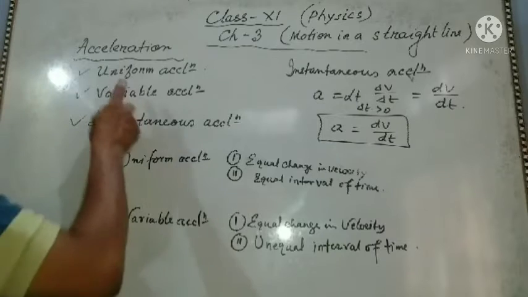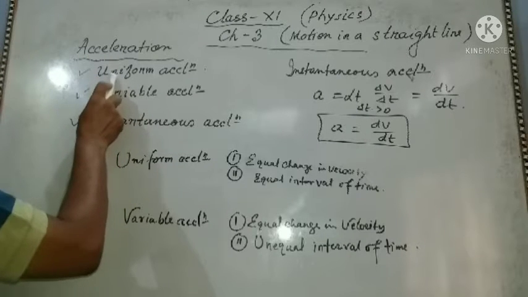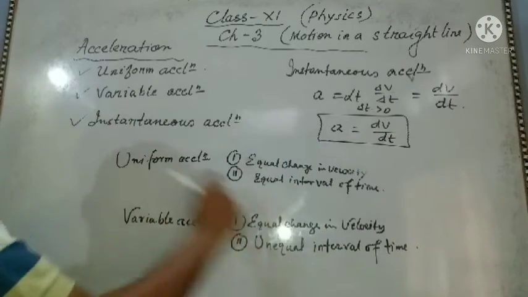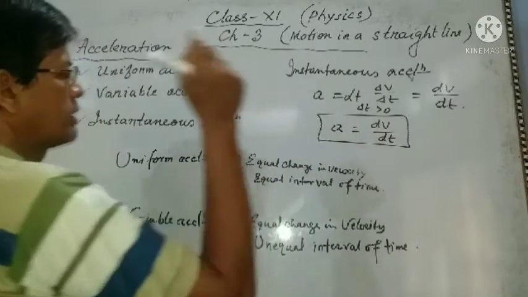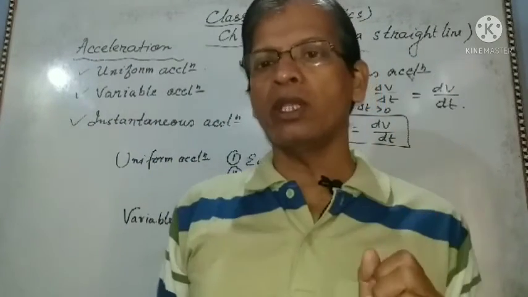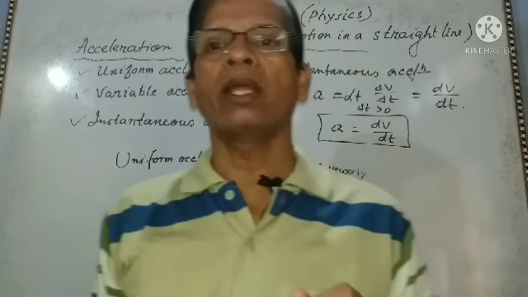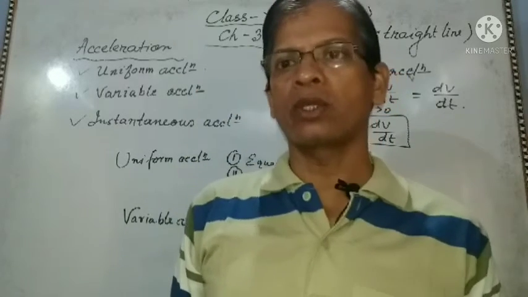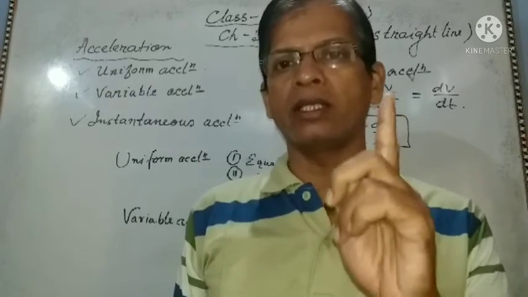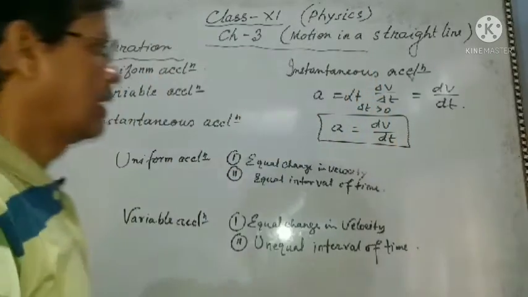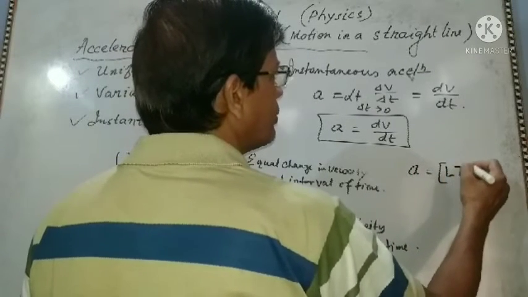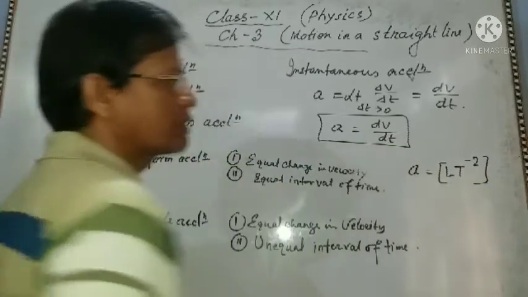So what we are getting: uniform acceleration is this, variable acceleration is this, instantaneous acceleration is this. It is a vector quantity and its SI unit is meter per second square, and its dimensional formula is L T to the power minus 2.